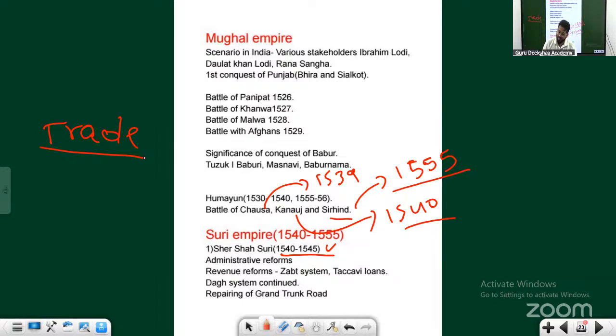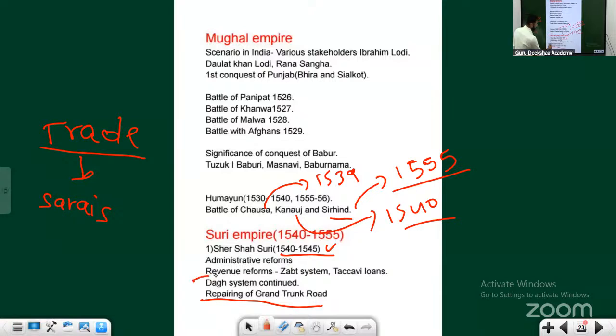So he actually repaired the Grand Trunk Road. Just improving it won't help, right? Rather, he should also construct chowkis, which will look into the safety of the passengers. Those are called sarais. This repairing of the Grand Trunk Road is written here.